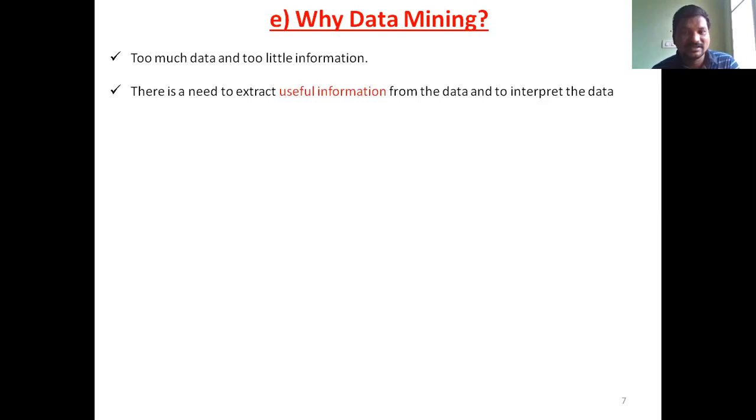This is used to extract useful information from the data and to interpret the data. Here further, what is the need? Data mining is used to extract the useful information. Whether it is the clustering technique, classification technique, or association mining technique, whatever the technique may be, by using the technique you will get the useful information and present that information, and then analyze the statistics of population data.